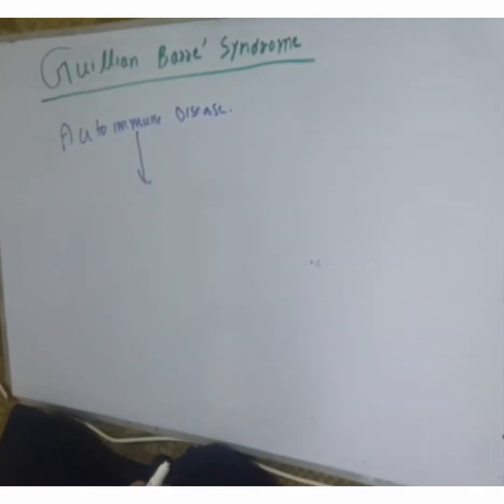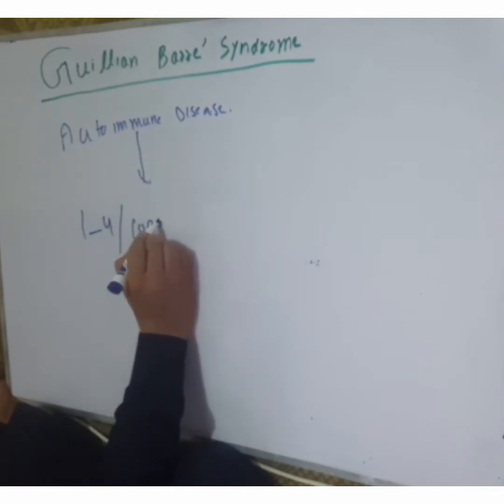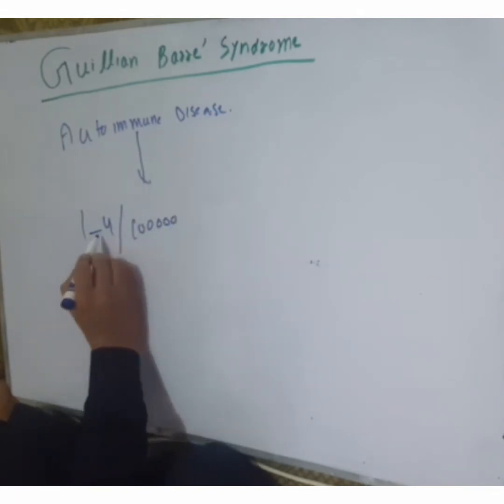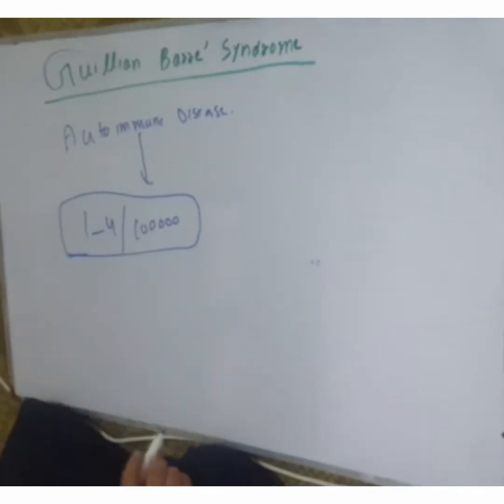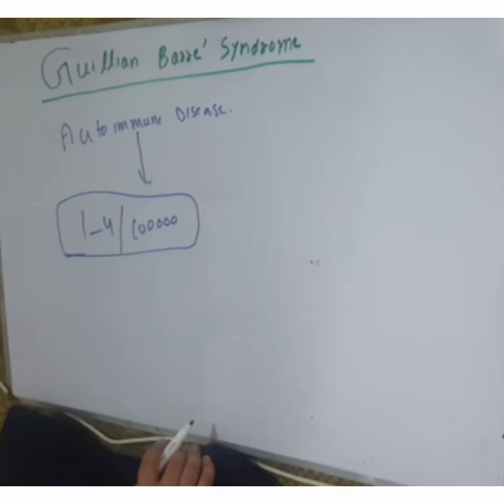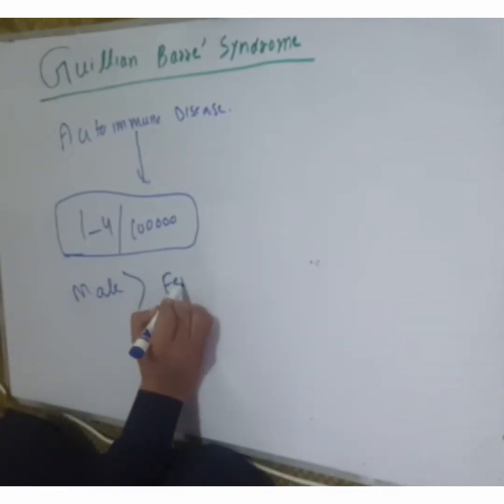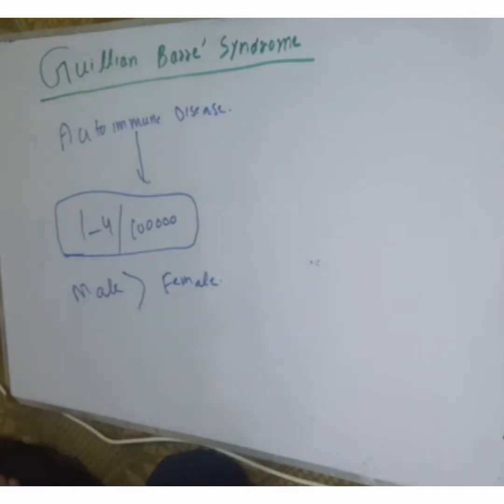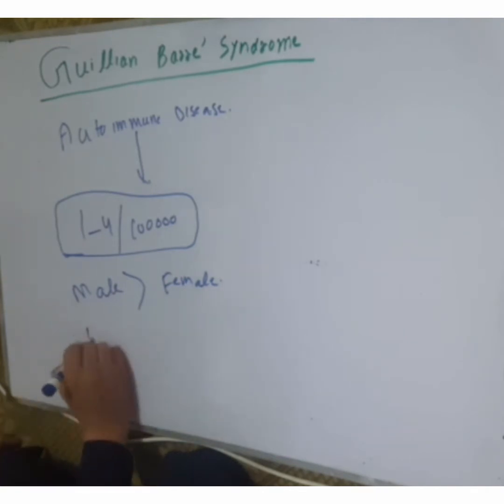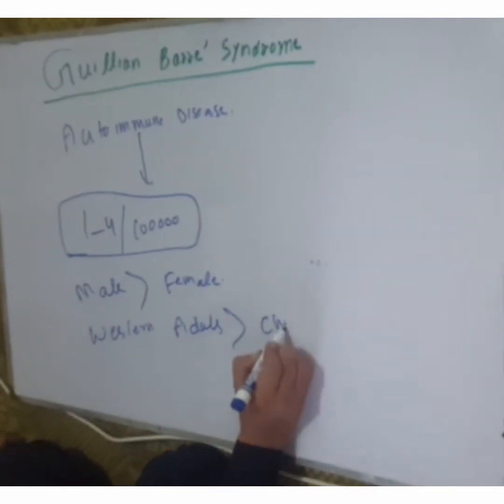The occurrence rate of Guillain-Barré syndrome is 1 to 4 per 1 lakh. 1 to 4 out of 1 lakh people may be affected. Males are affected more than females in Guillain-Barré syndrome. Western adults are more affected than Western children.